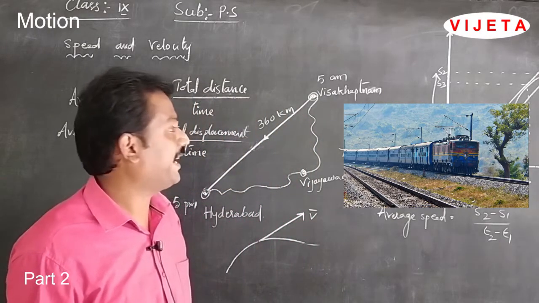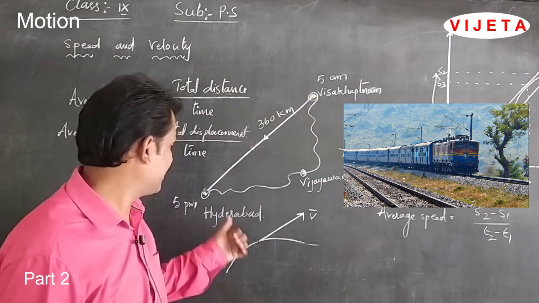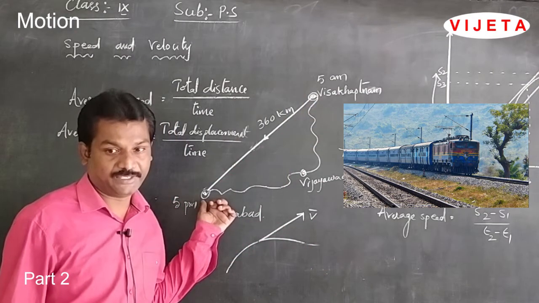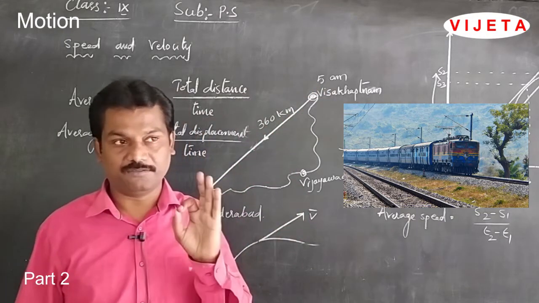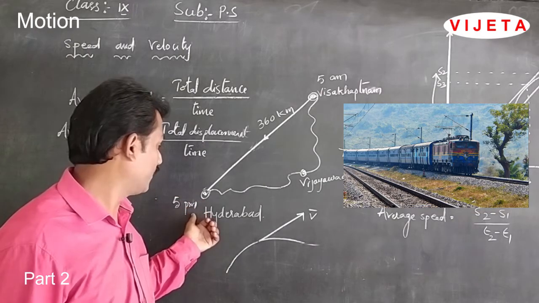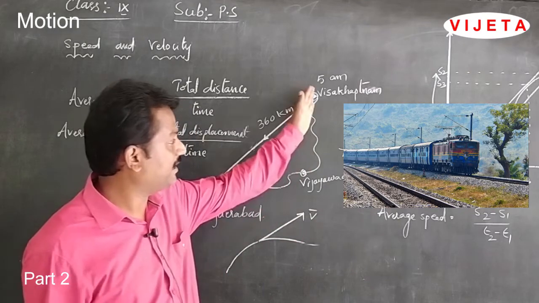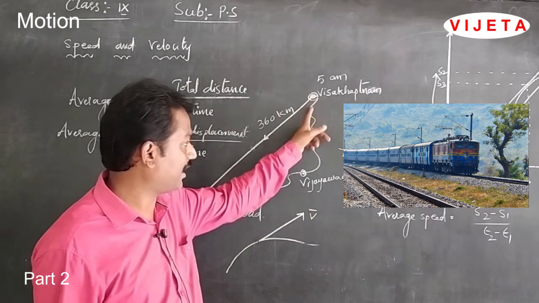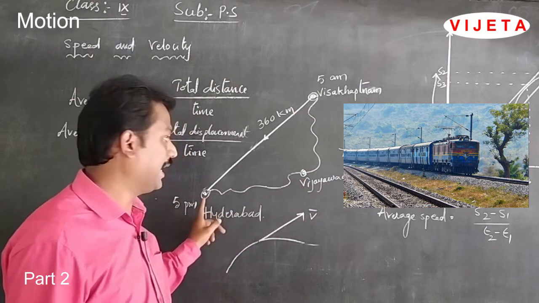Now, the Vishakha Express starts from Vishakhapatnam and reaches Hyderabad. At 5 o'clock in the morning it starts at Vishakhapatnam and at 5 o'clock in the evening it reaches Hyderabad through Vijayawada. The entire journey goes from Vishakhapatnam to Vijayawada and Vijayawada to Hyderabad.